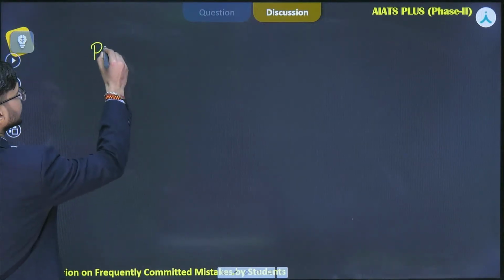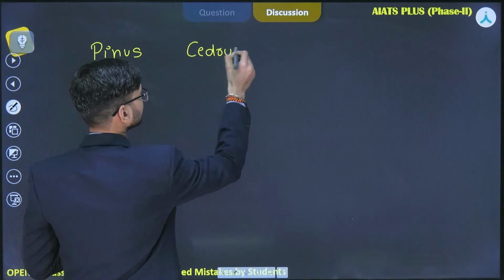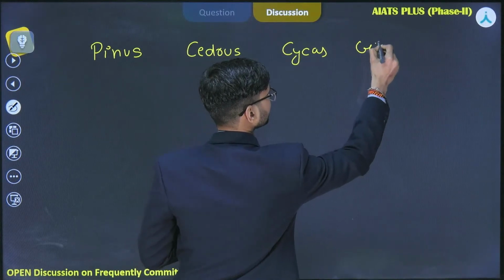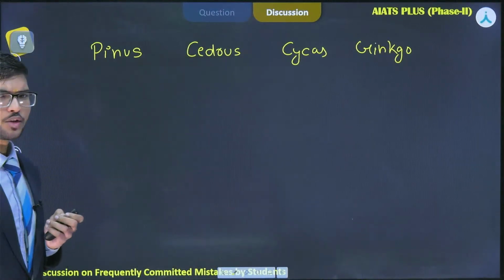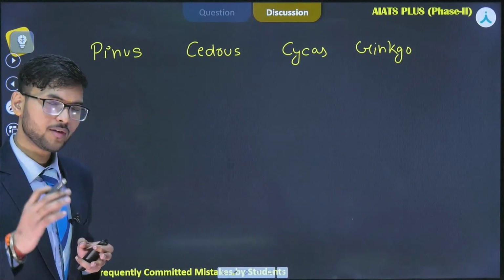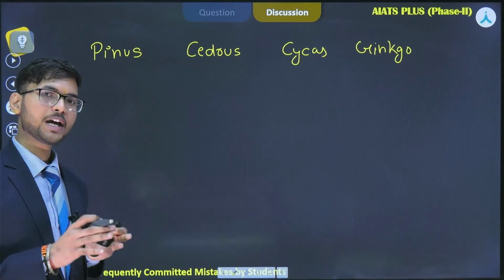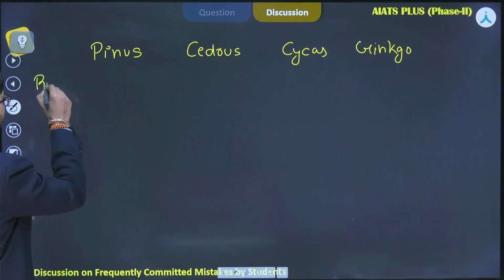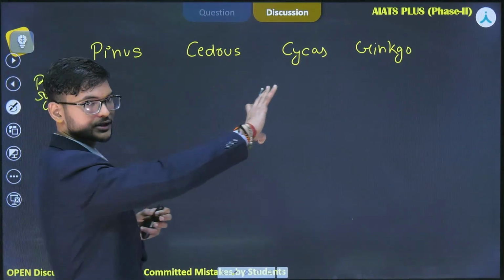First we will discuss pinus, cedrus, cycas and ginkgo. Now first we will talk about the root system of gymnosperms. If you see the root system, you will find that in general gymnosperms consist of taproot systems, and there are certain symbiotic associations that are present in some plants. All of these plants consist of taproot systems.